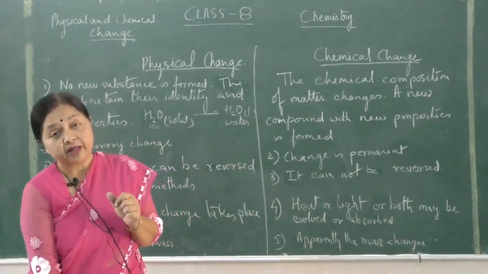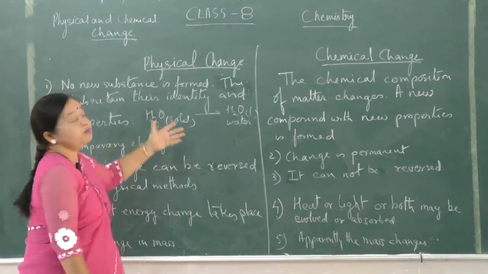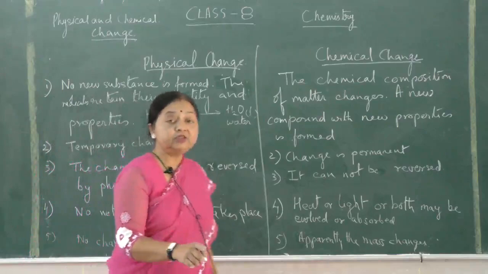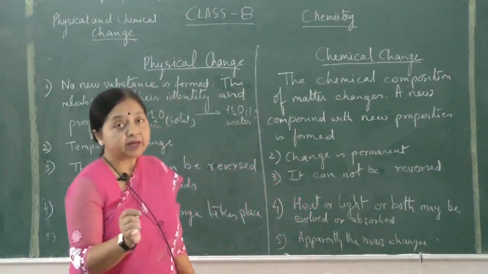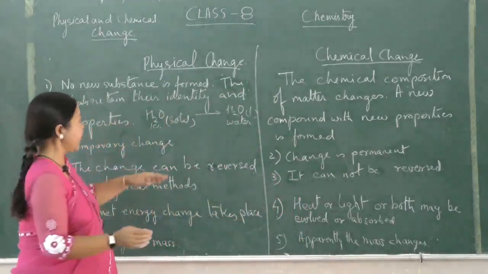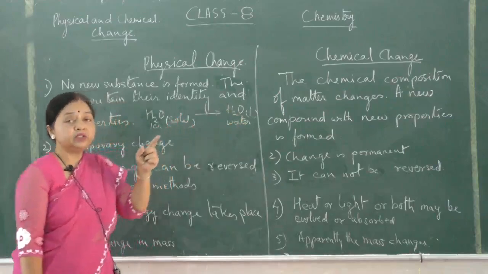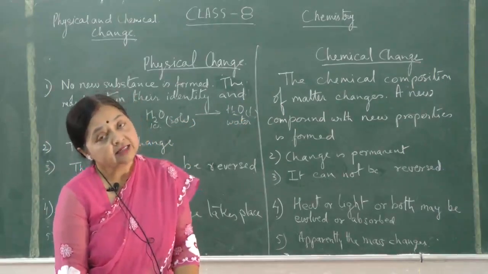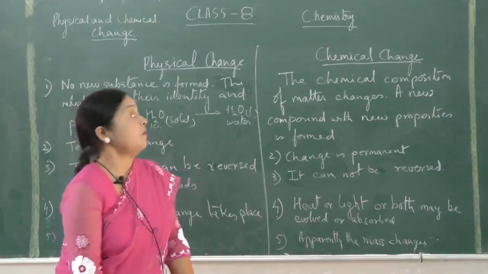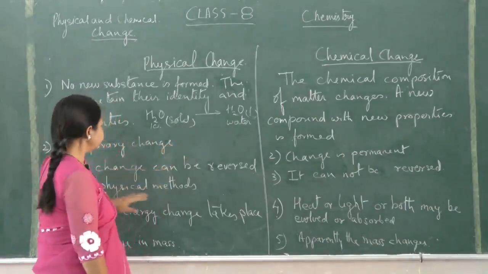Chemical properties of the matter do not change in a physical change. It's a temporary change. As the ice changes to water, the water can again be frozen back to ice. Similarly, if water is boiling and converting into steam, that also can be reversed by condensation and come back to its original form. So it is a temporary change, not a permanent change.